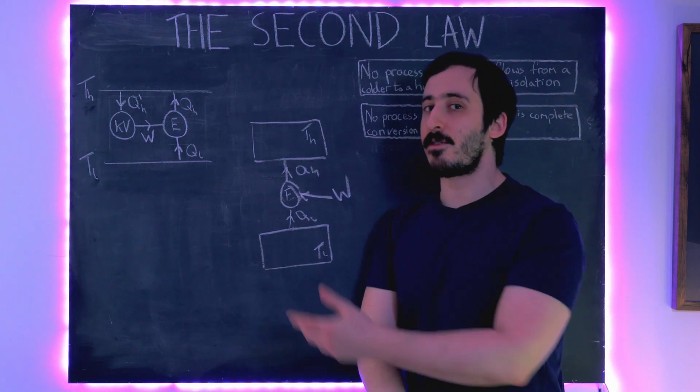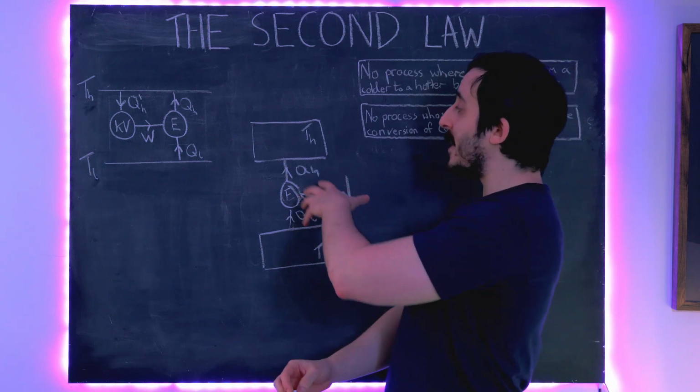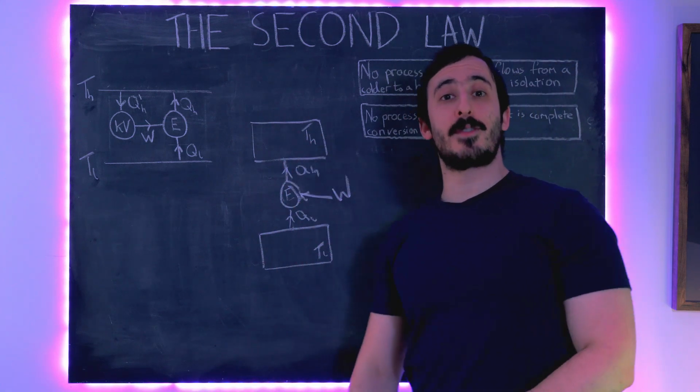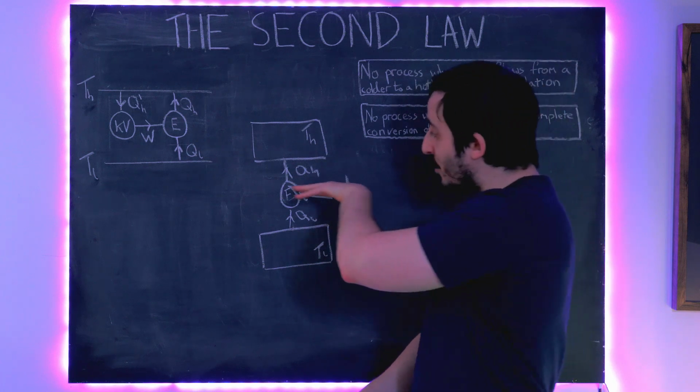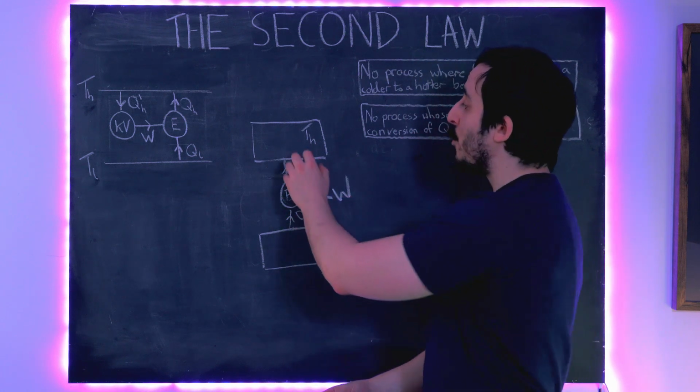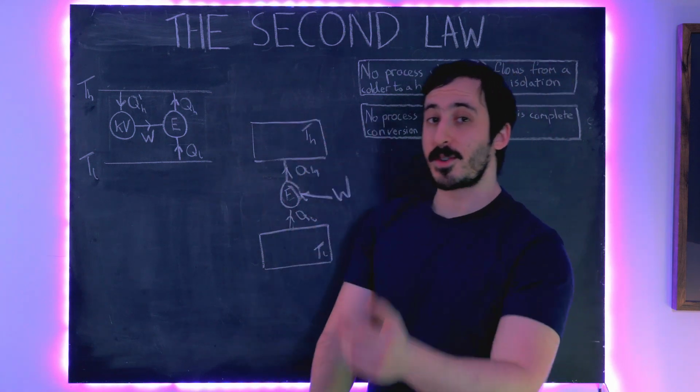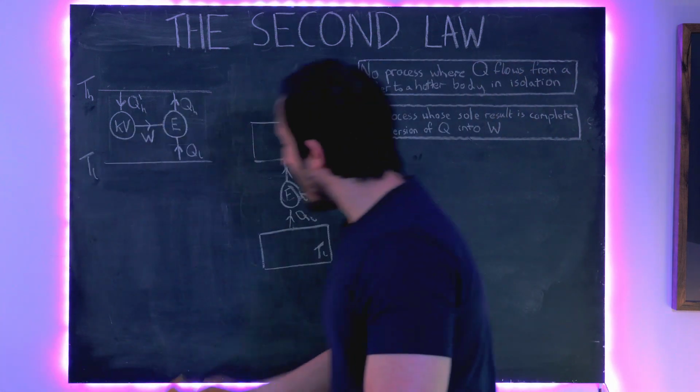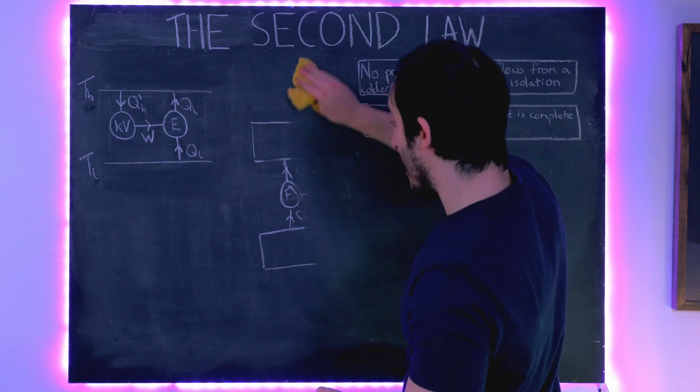Carnot engines are perfectly reversible in this manner. And indeed, an example of this is your refrigerator at home. We put electrical energy in, and we take heat from the cold reservoir of the fridge and we eject it into the hot reservoir of the surrounding room. So that's the concept of a Carnot engine.